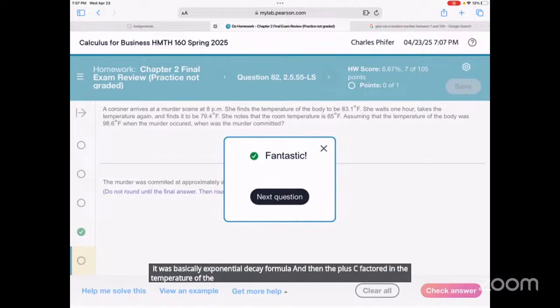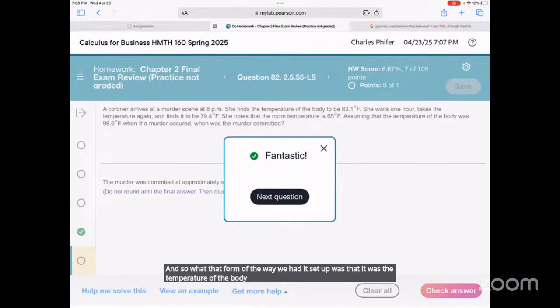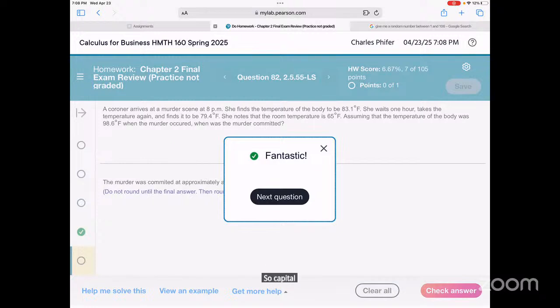The way we had it set up, it was the temperature of the body based on the number of hours since the murder, so capital T of N, where capital N was the number of hours since the murder. Then you had to be aware that C was the room temperature.